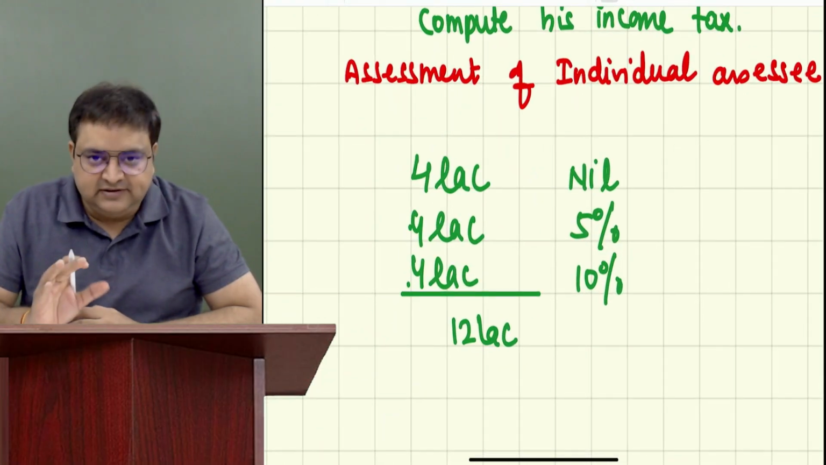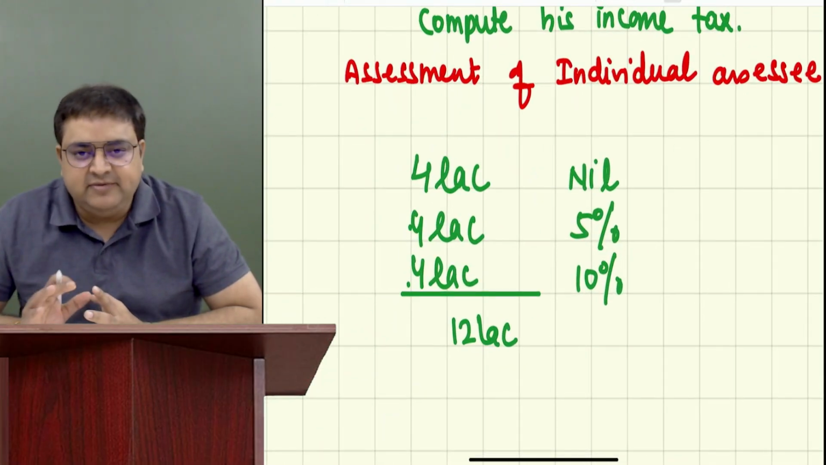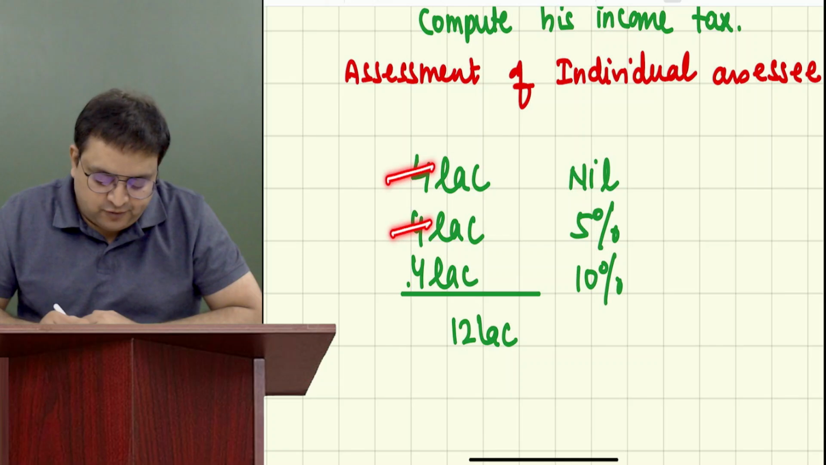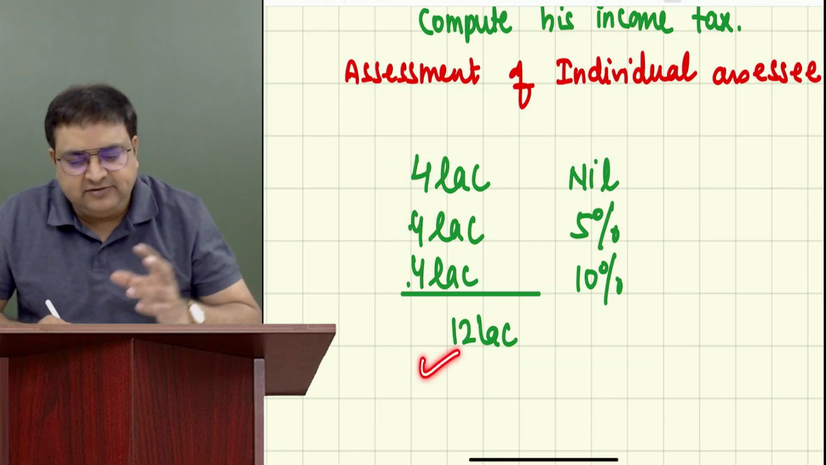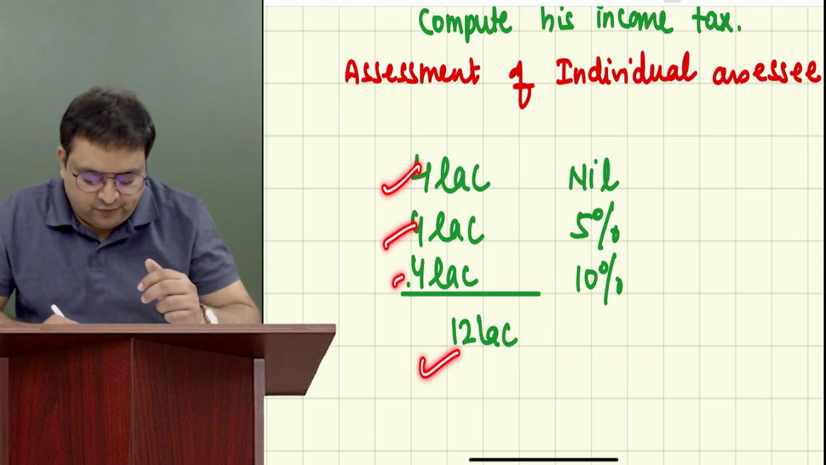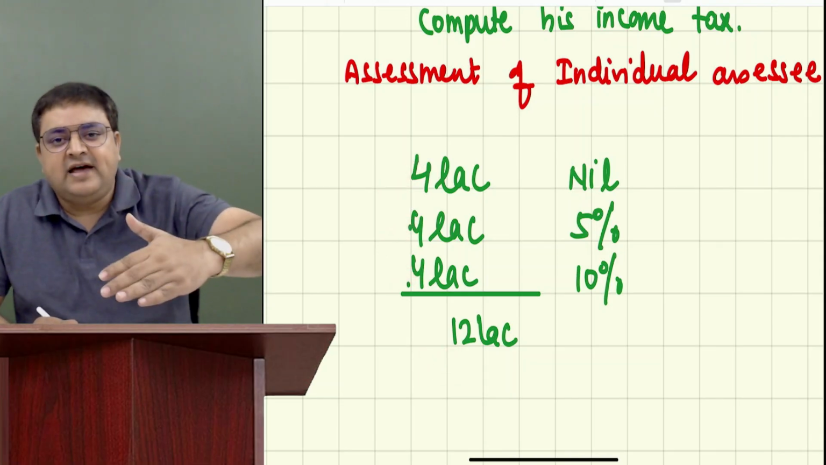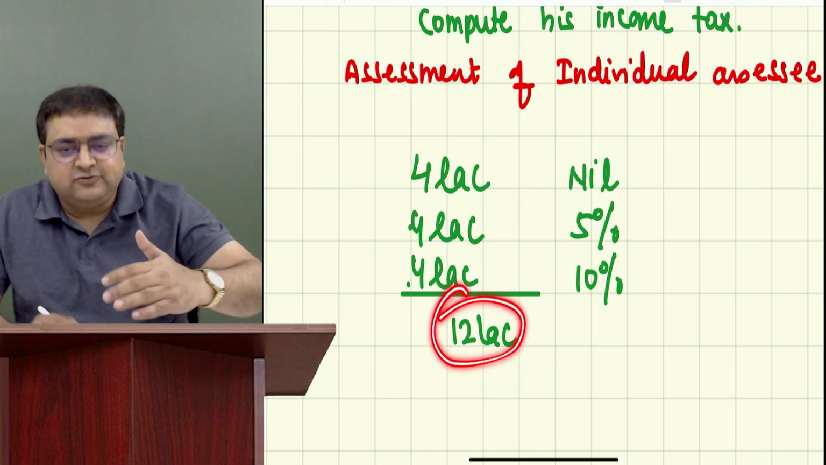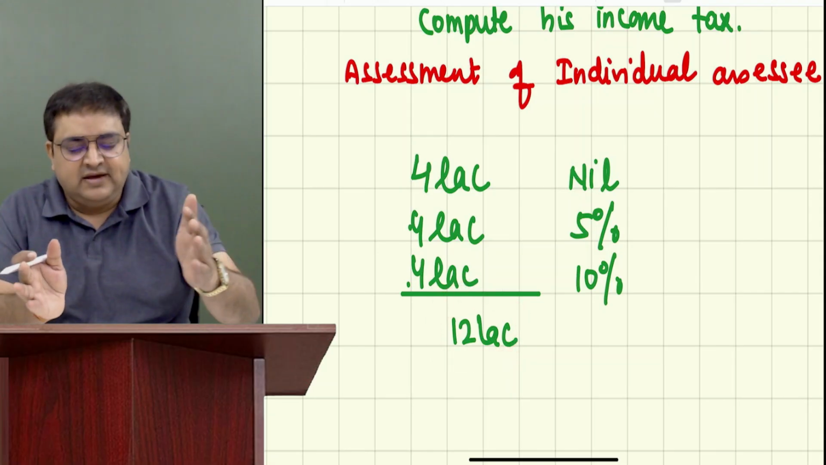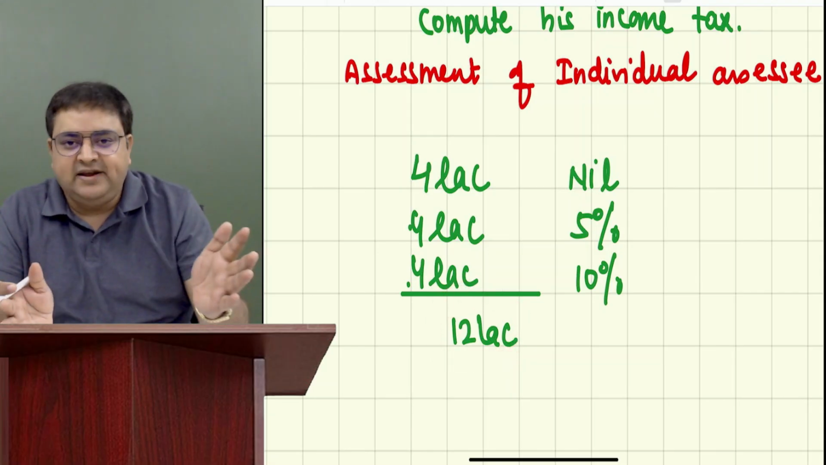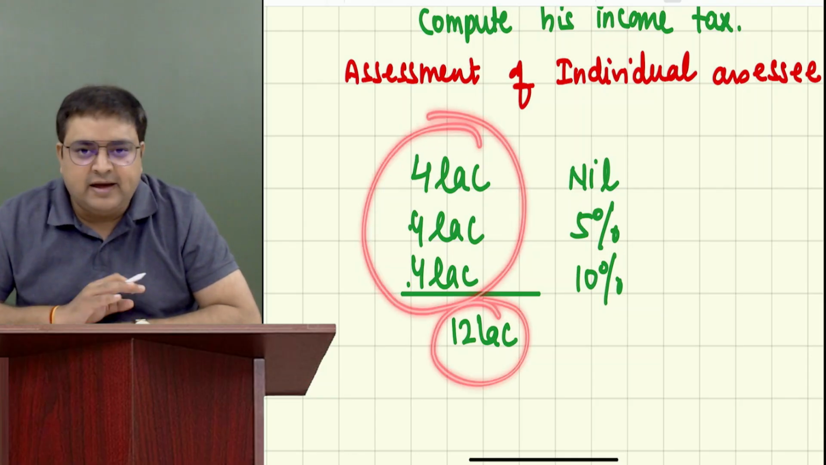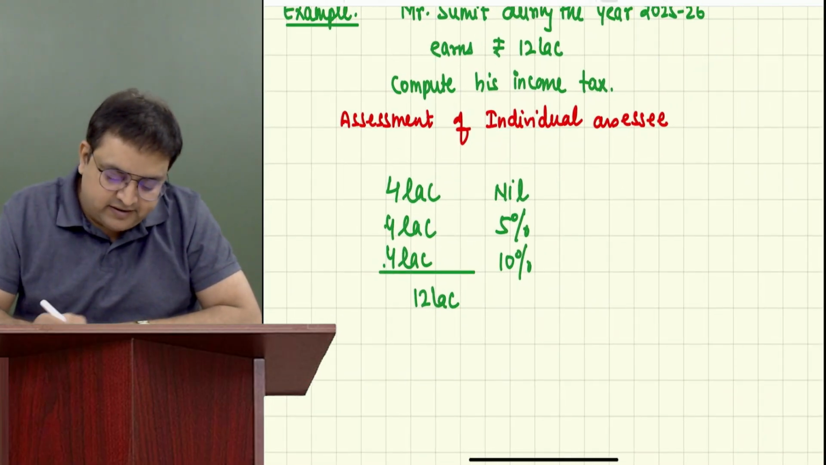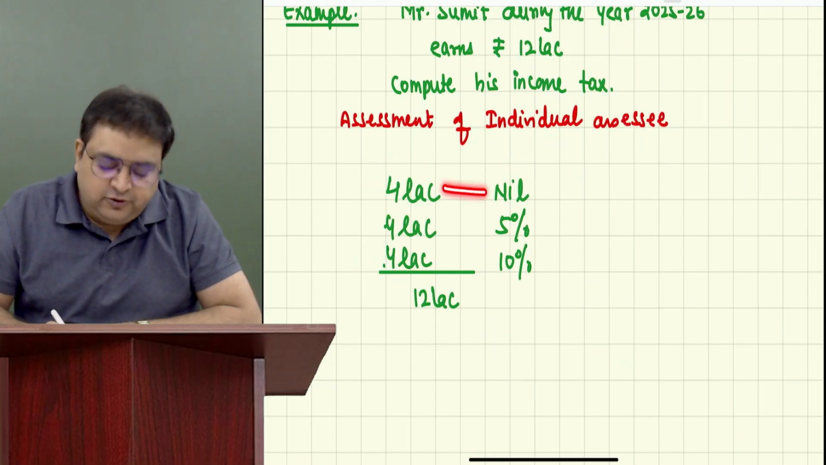First, I will just recheck whether I have made any mistake. 4 plus 4 plus 4 is 12. I'm okay with it, so I have not made any mistake. What I have done is I have just segregated this 12 lakh into various levels, and the total of this is coming to 12 lakh. I'm okay with it. Now I will write 4 lakh into nil rate.